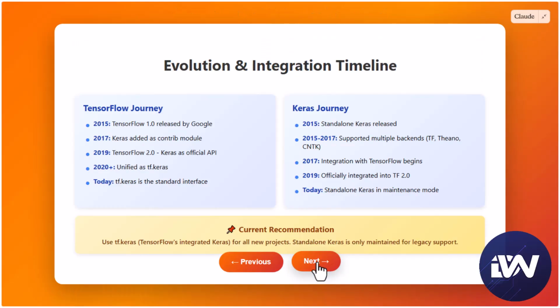Now, let's talk about TensorFlow. TensorFlow Pros: full control over models and training, also powerful for large-scale and production systems. And it's better for custom architectures and optimization. It is also used heavily in enterprise and research. TensorFlow Cons: it has a steeper learning curve, it's more complex and verbose code.